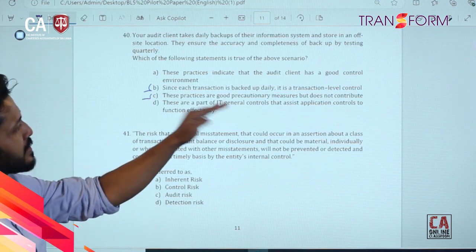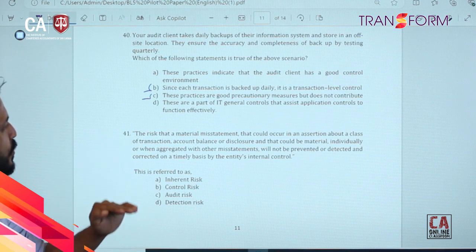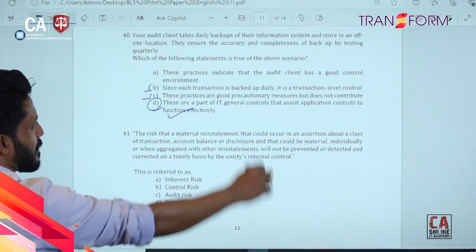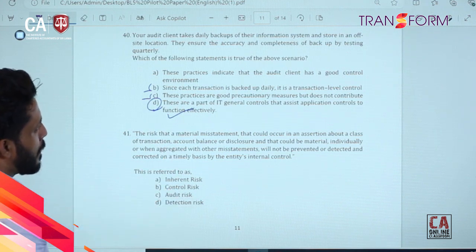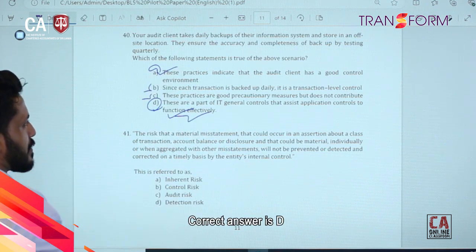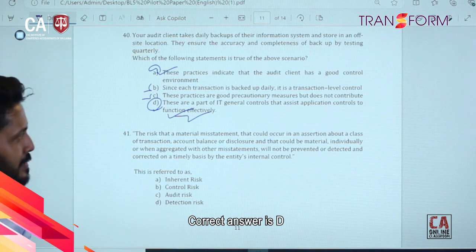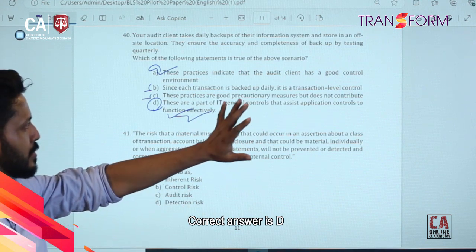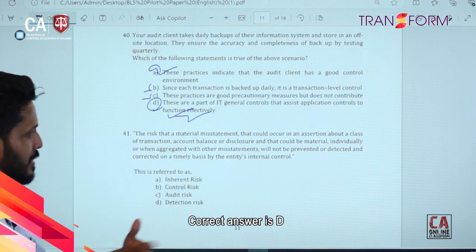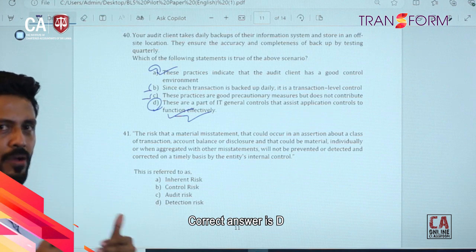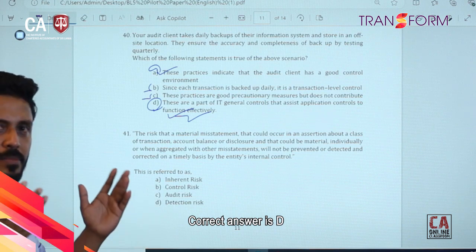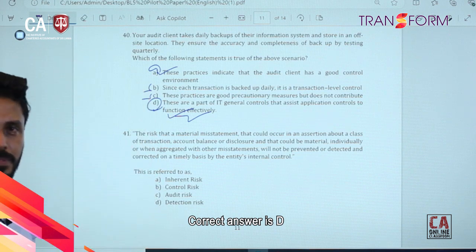These are a part of IT general controls that assist application controls to function effectively. So this is the exact answer, right? It is answer D. That's the pure IT general control to support the business process and business applications, to function effectively. If there's any disaster or any business impact, we should have a proper backup, right?